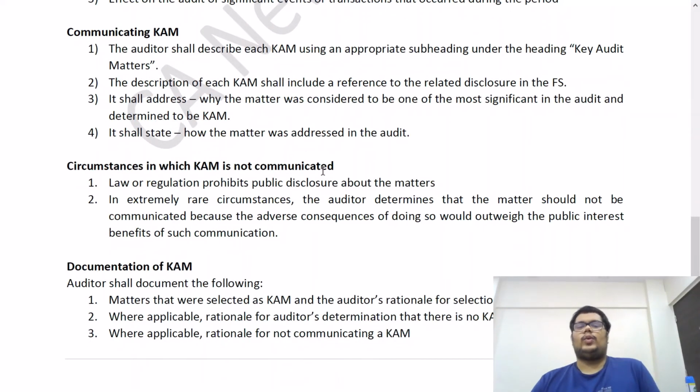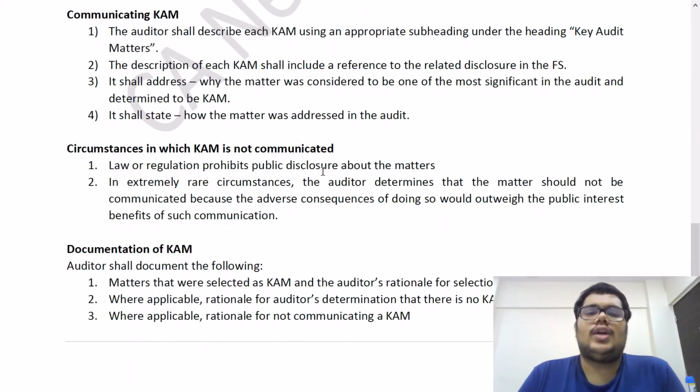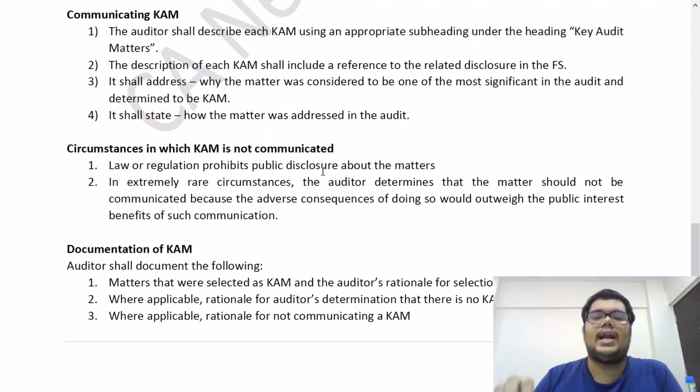So let us see, how do we have to communicate? The auditor shall describe each CAM using an appropriate subheading under the heading key audit matters. So basically you'll have a heading key audit matters, and then under that you'll have separate subheadings for each key audit matter that you have selected. Second, the description of each CAM shall include a reference to the related disclosure in the FS. So basically, if you are having a CAM on, let's say, issue of equity shares, then you will have to make a reference to the disclosure on equity share capital.